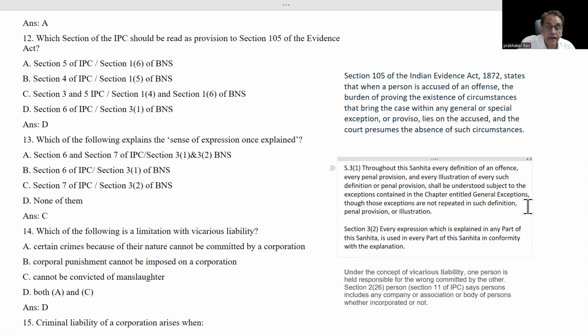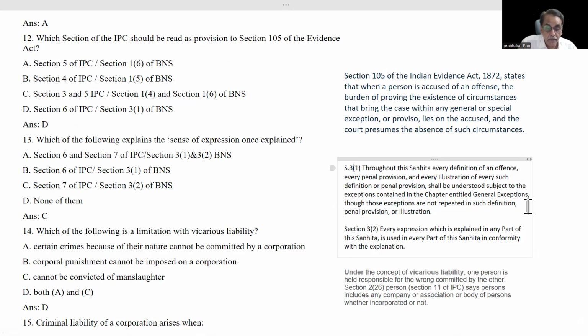Whether it is imprisonment, or whether it is fine, or whether it is imprisonment and also fine, or whether it is imprisonment or fine, clearly it has been defined. But in chapter 3, general exceptions have been given. These general exceptions will be applicable to each and every offense which has been described in BNS.